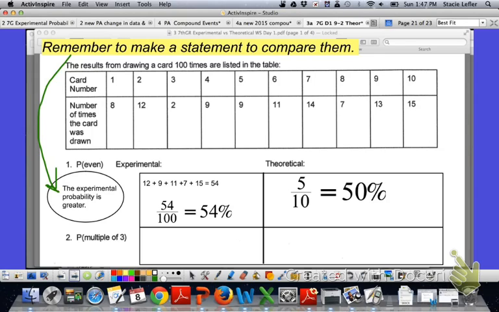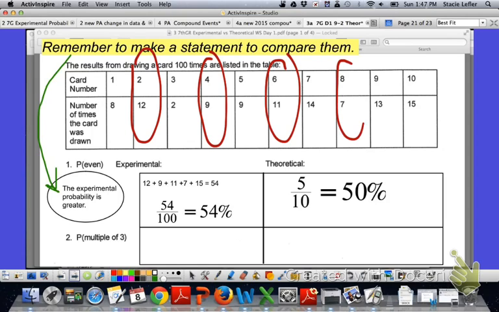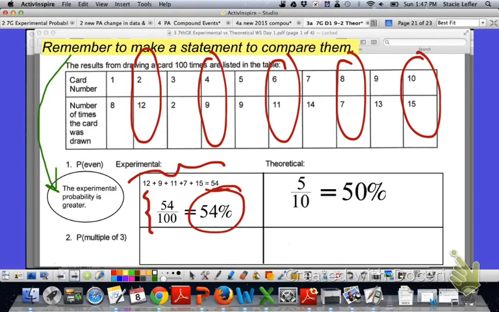So the probability of getting an even numbered card in the experiment, we need to find all the even numbered cards. 2, 4, 6, 8, and 10 are even numbers. Find the sum of all those results and we get 54. That'd be 54 out of 100 times the cards were drawn, 54%.